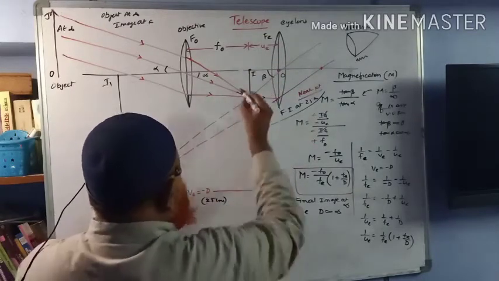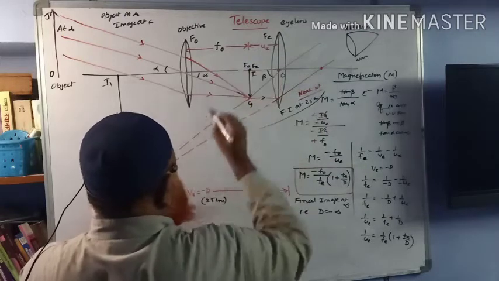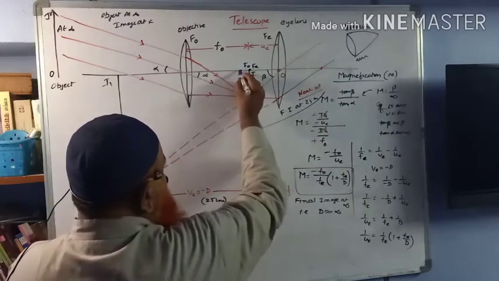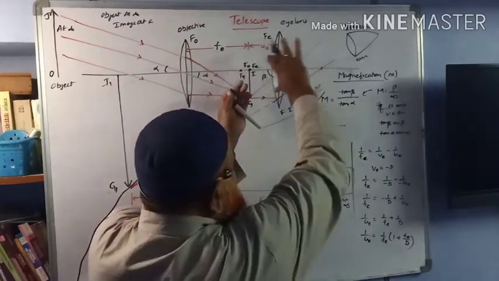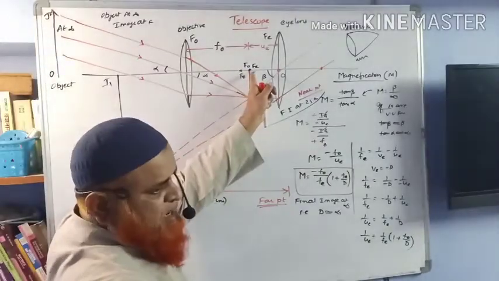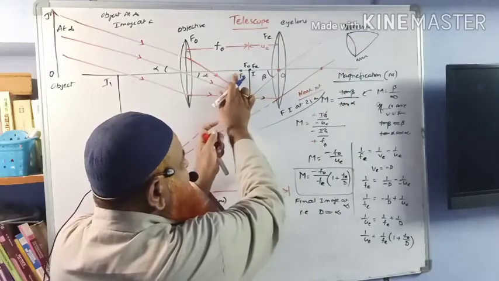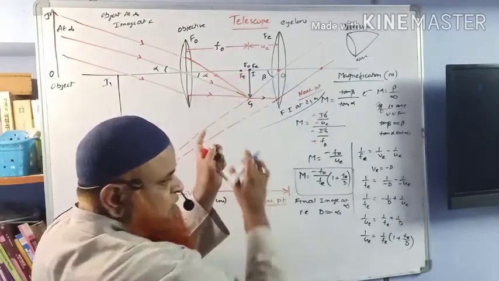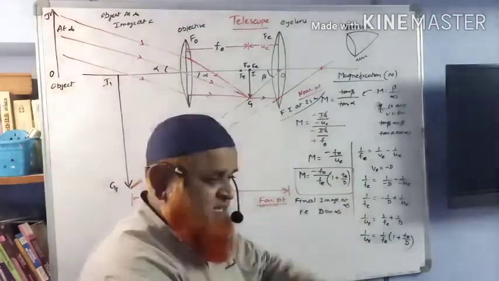F0 and Fe both are going to coincide here. F0 will be that point only. Fe is also going to be that point. Previously, where was Fe? Here, no? I am moving this lens back. Then the focal point also moves back. Already F0 was here only. When I move this lens backwards, then Fe which was here will coincide with F0. We have to move till F0 and Fe coincide.